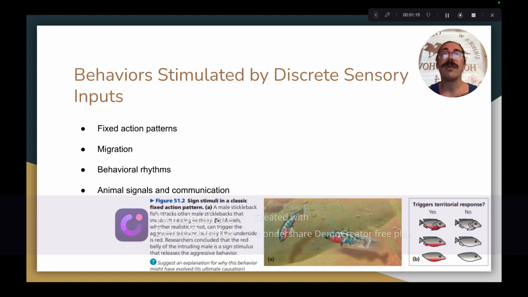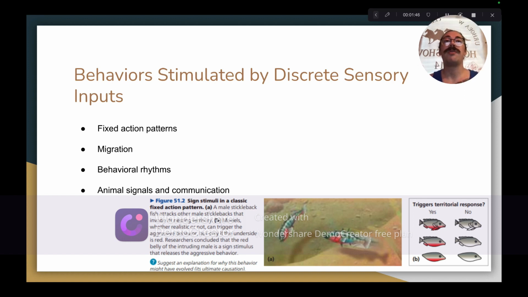Next, we'll talk about migration. Migration refers to the sum of an animal's behavioral processes that facilitate a long-distance location change as a response to external stimuli and environmental cues. Furthermore, migration is guided and directed by a combination of external stimuli and biological clocks.